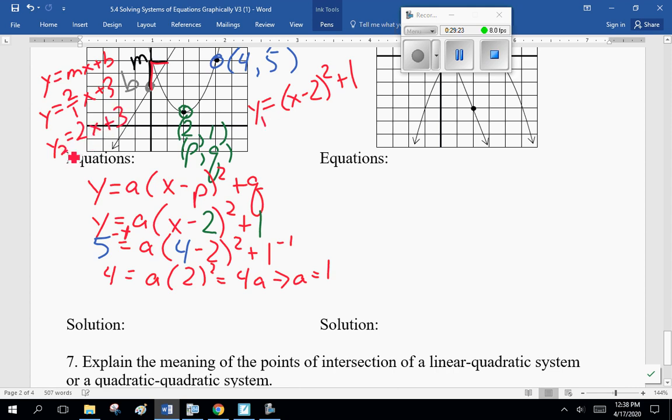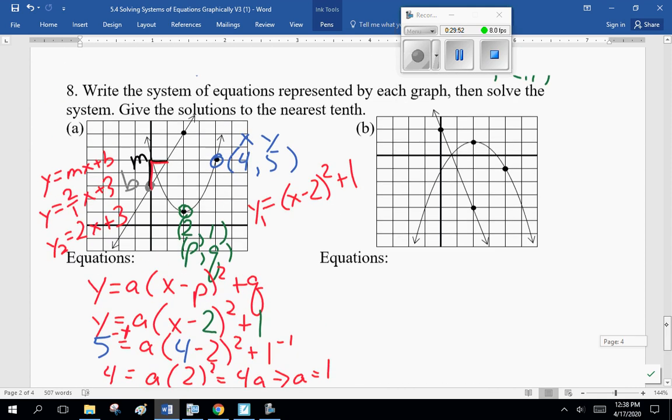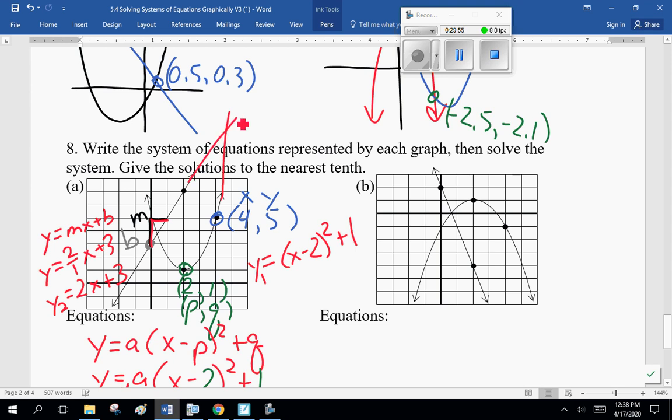So Y1, Y2. Graph them. What do I get? Well, you guys graph them. Take a moment, pause the recording, graph them. Come back and we'll check our solutions. Well, I got 0.3 and 3.7. And I got 5.6 and 14.3, because there is a second solution up here. Yes, you have to be careful of that. Once again, sometimes some graphing calculators will tell you what the solution is, even if it can't see it.